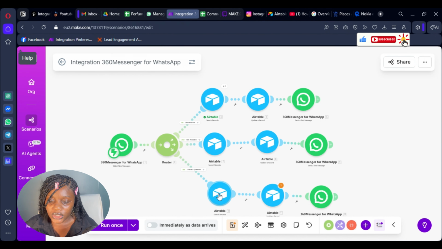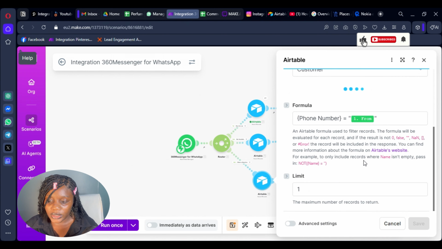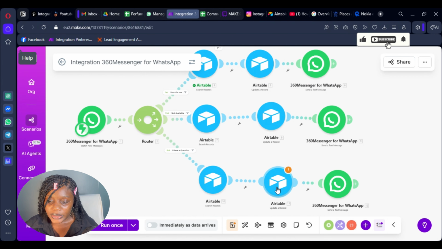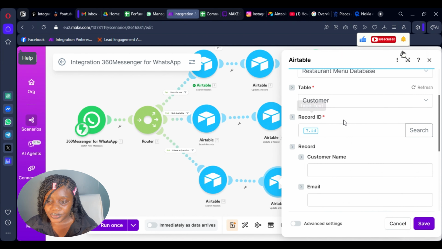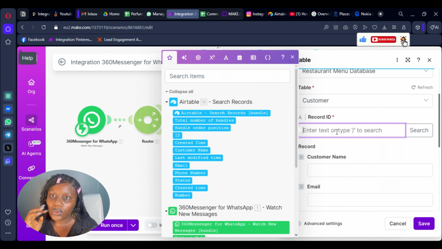So the search is going to still remain the same because we're still trying to pull in the number of the person that responded. But what we want to do here is update the role.